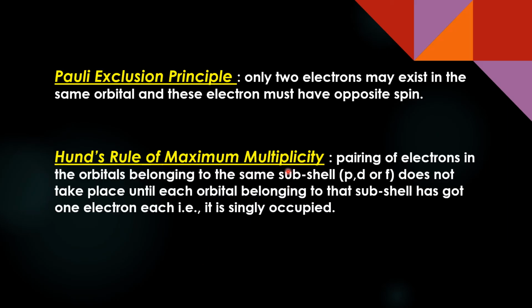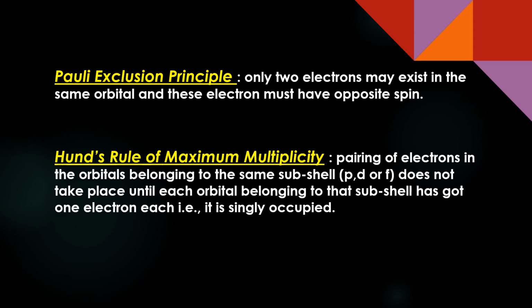Then there are two more important things here. One is Pauli's exclusion principle. Exclusion means something exclusive about a particular entity that we are discussing here. It says that only two electrons may exist in the same orbital, and these electrons must have anti-parallel or opposite spin.